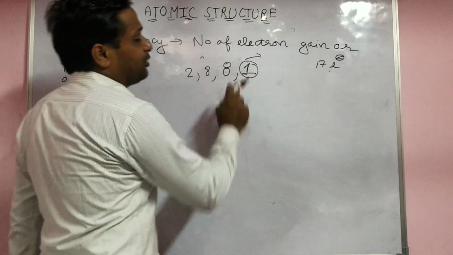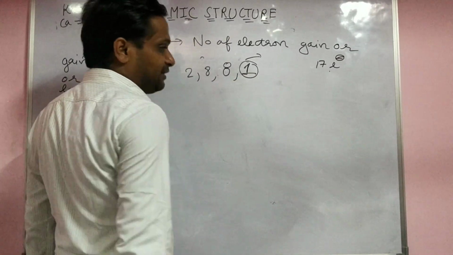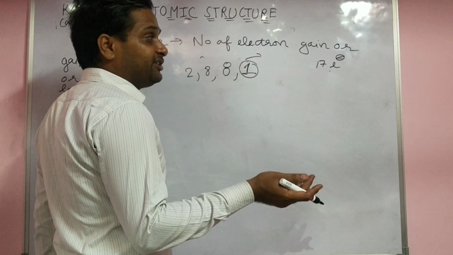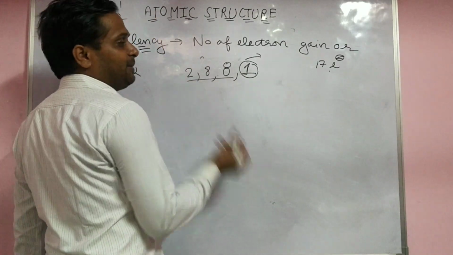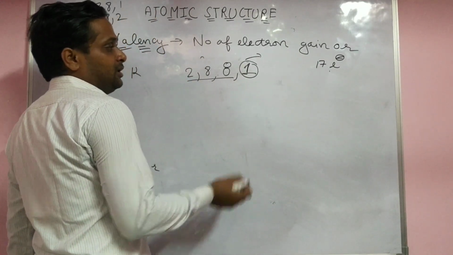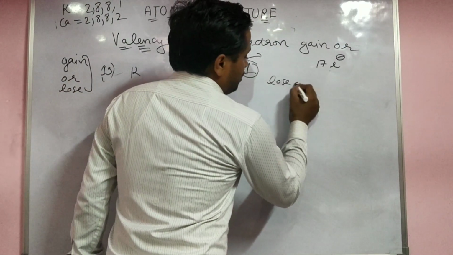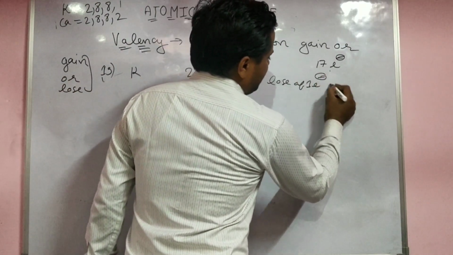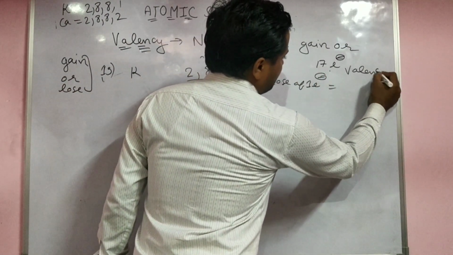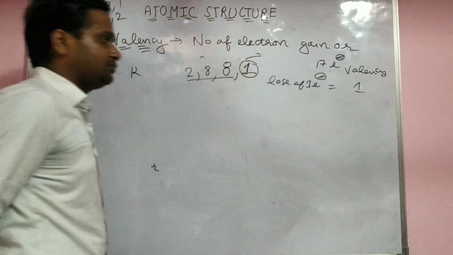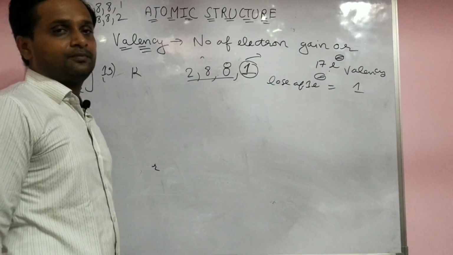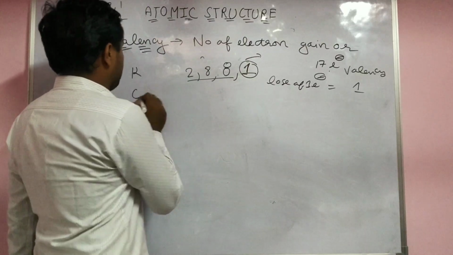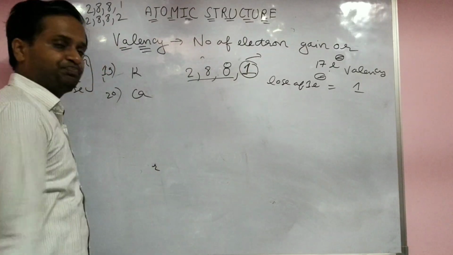Yes, here they try to complete 8. How many electrons do they want? 7. Yeah, losing 1 is easy. If they lose easily, then also it is stable. Loss of 1 electron. Then their valency is 1. Valency 1. Yes. Next is the calcium 20.